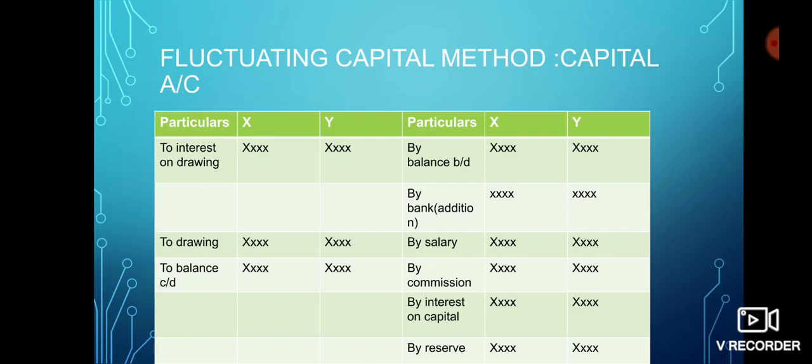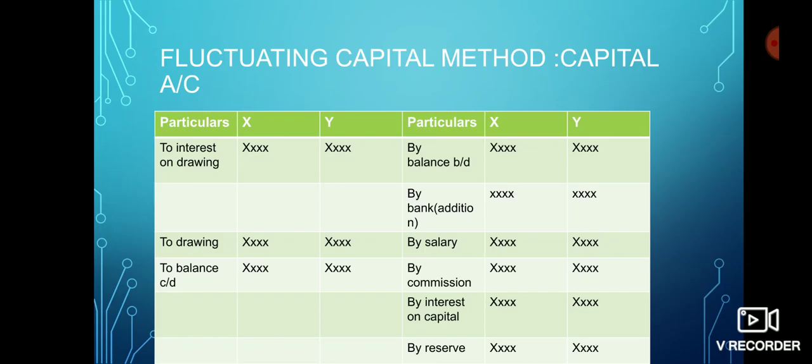Now, fluctuating capital method, capital account. First of all, balance brought down. This is the opening balance, by bank addition made by partners, by salary, by commission, by interest on capital, by reserve.